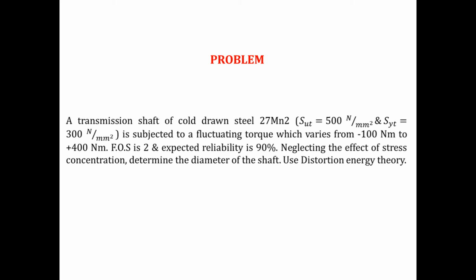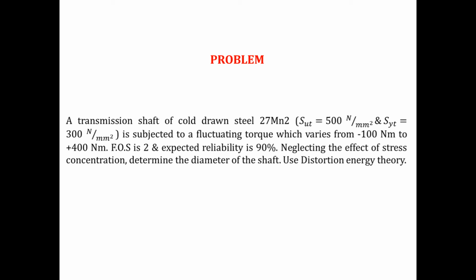What is given in the problem? There is a shaft made from cold drawn steel 27Mn2. SUT and SYT values are given. This shaft is subjected to fluctuating torque, that means minimum torque is minus 100 Newton meter and maximum torque is plus 400 Newton meter.